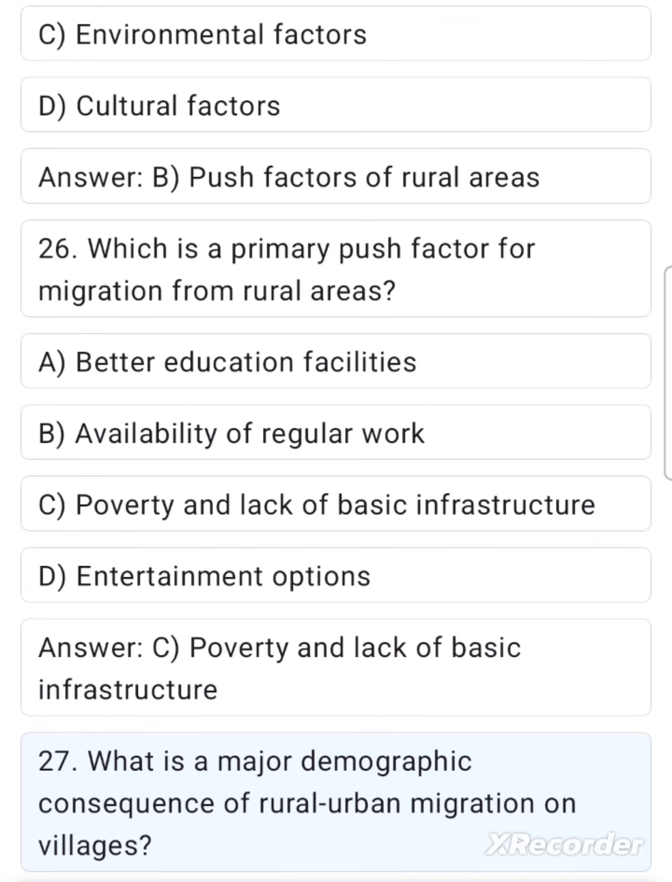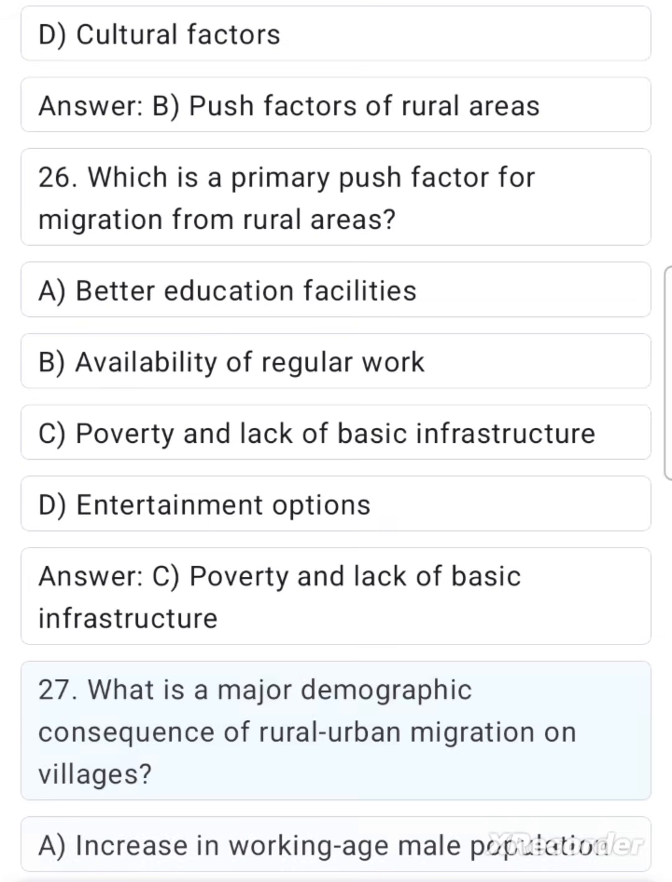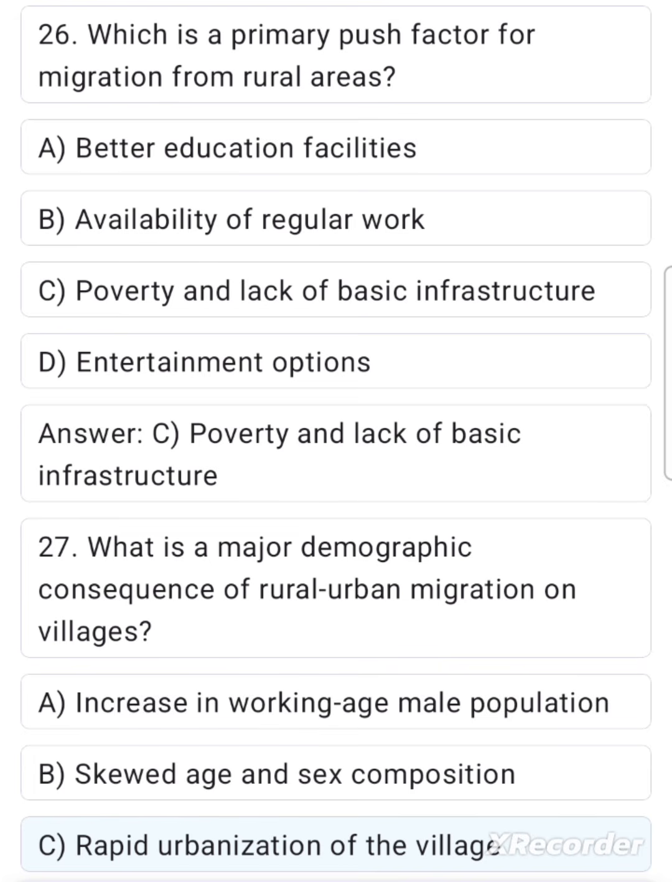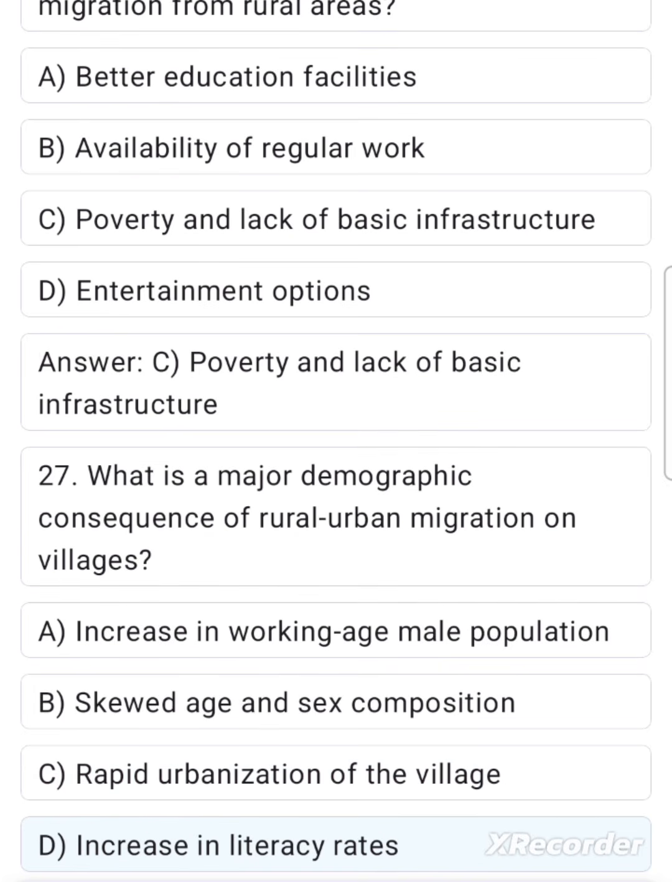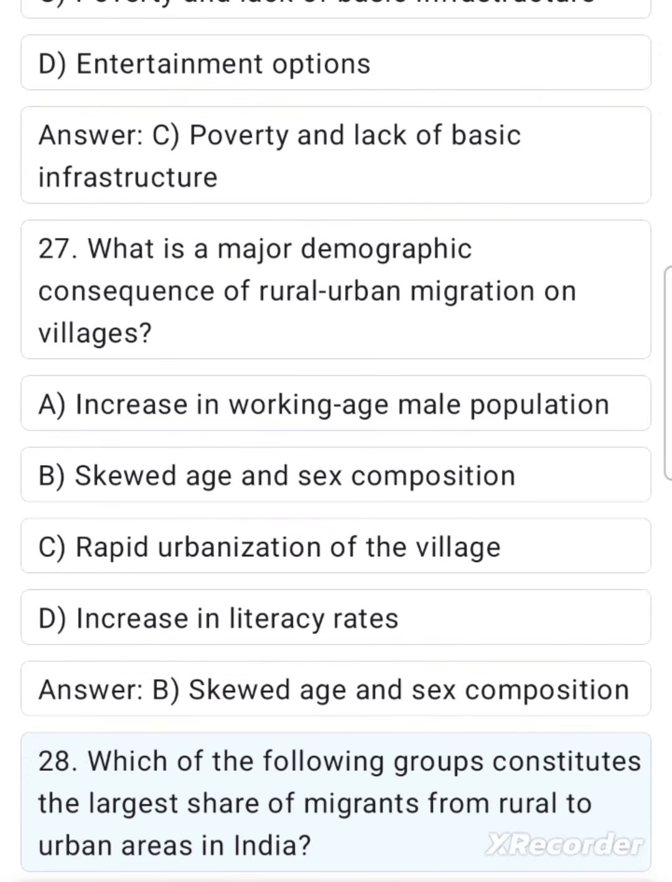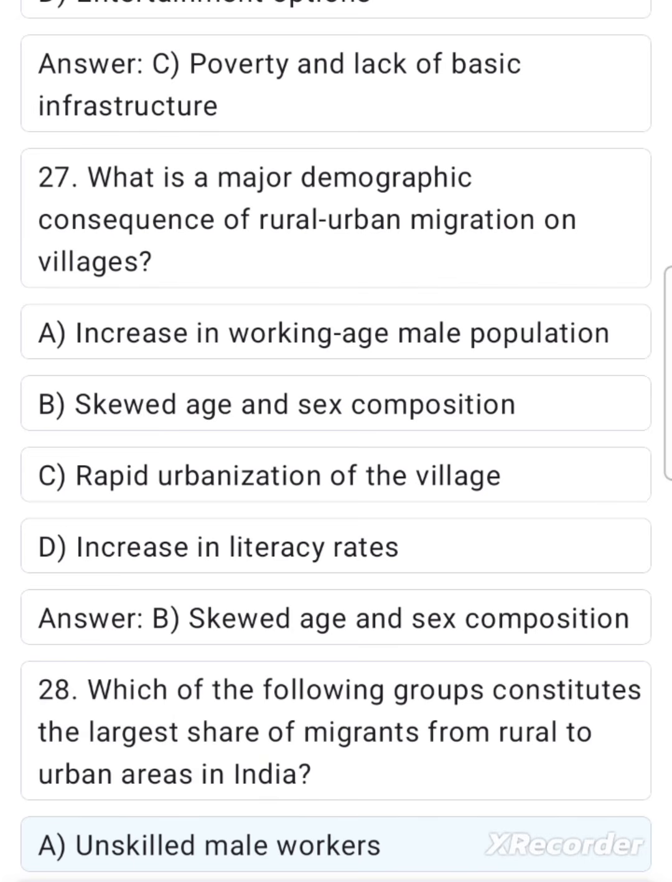27. What is a major demographic consequence of rural-urban migration on villages? A. Increase in working age male population. B. Skewed age and sex composition. C. Rapid urbanization of the village. D. Increase in literacy rates. Answer B. Skewed age and sex composition. 28. Which of the following groups constitutes the largest share of migrants from rural to urban areas in India? A. Unskilled male workers.